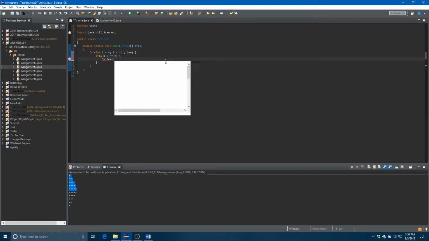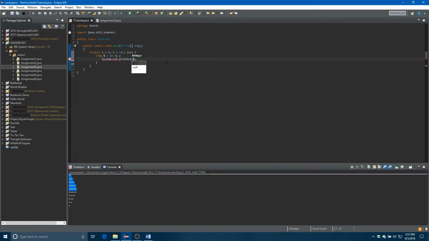And then we can just System.out.println, and we'll print out i. That'll give us the list of every even number from 0 to 100. That's pretty nice, and that's the power of the 2. You use the for loop to run through a series of numbers, and the if statement to test for something. It's pretty useful.